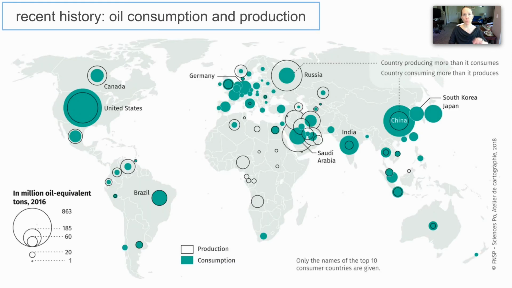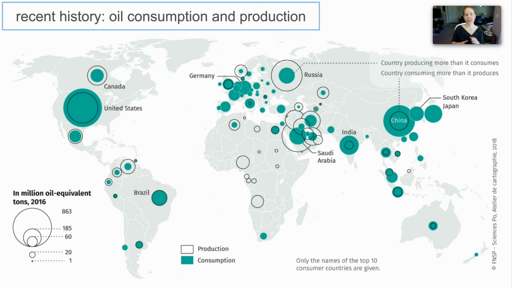We're going to look at one more recent history graph, and this shows different countries, and it's looking at consumption and production. So we're going to look at Russia, and what you'll notice is that Russia consumes less than it produces. So Russia's a power player when it comes to being able to give natural gas and oil to other places. China is a big consumer, but it doesn't have a lot, and that's another important thing. Okay, so those are the two we're going to focus on. Saudi Arabia also is a third one we'll focus on. It is a producer, but it consumes less, so it has net excess.